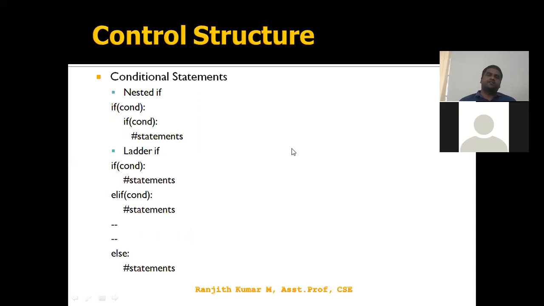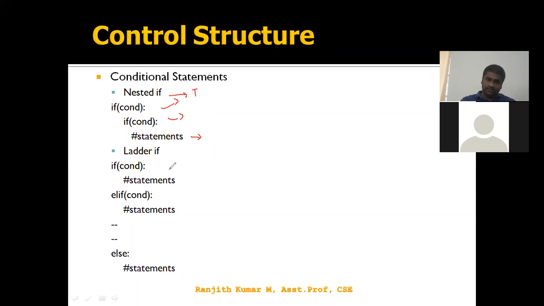And nested if: if the condition is true, again we are testing another condition. The if condition has another if condition. So if it is true, again we have an if condition. If you want to invoke this statement, these two conditions should be true. Then only the statement will be invoked, otherwise it will not be executed. In a nested if, we test on the true side: if it is true, again test, true, again test. That is called nested if.